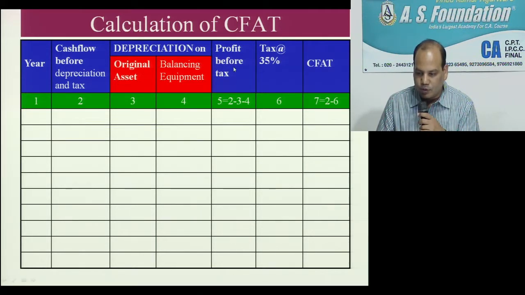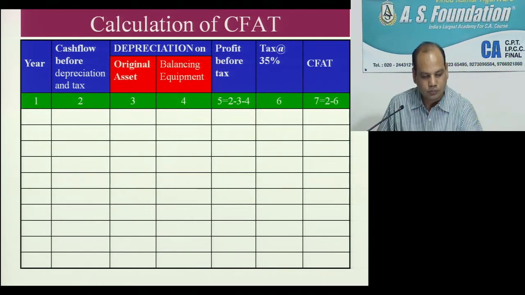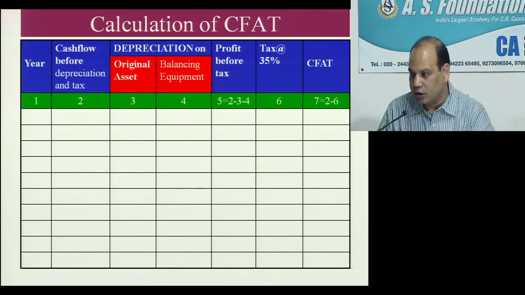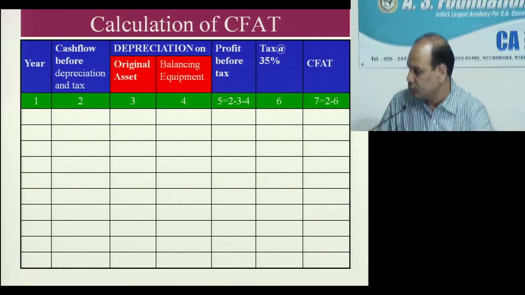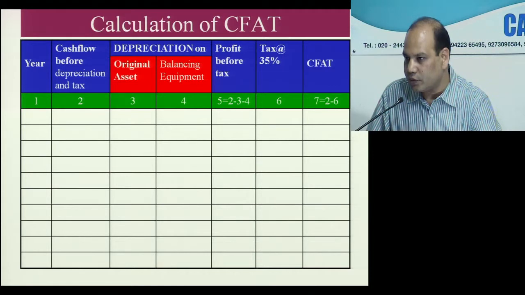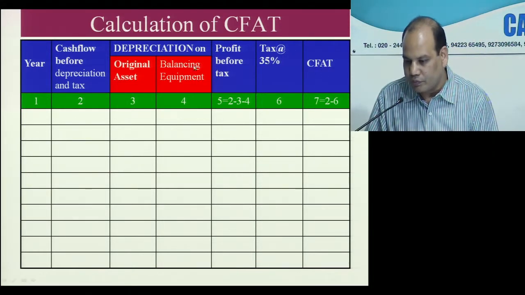Then we will calculate profit before tax. Then tax at the rate of 35%. Cash flow after tax.